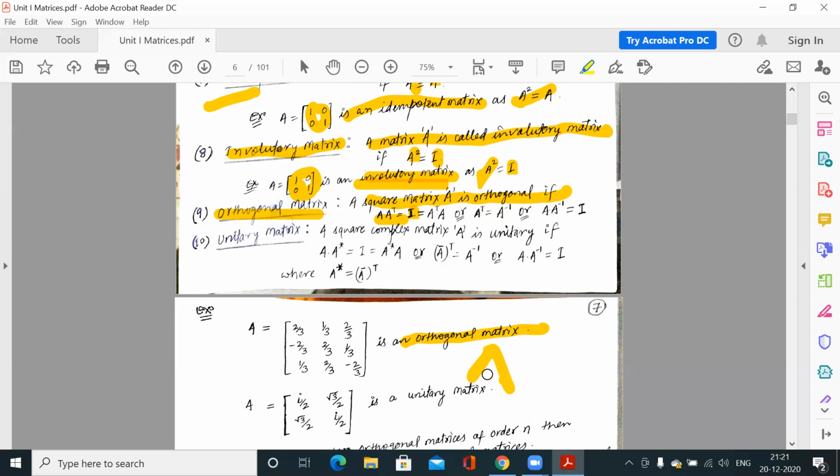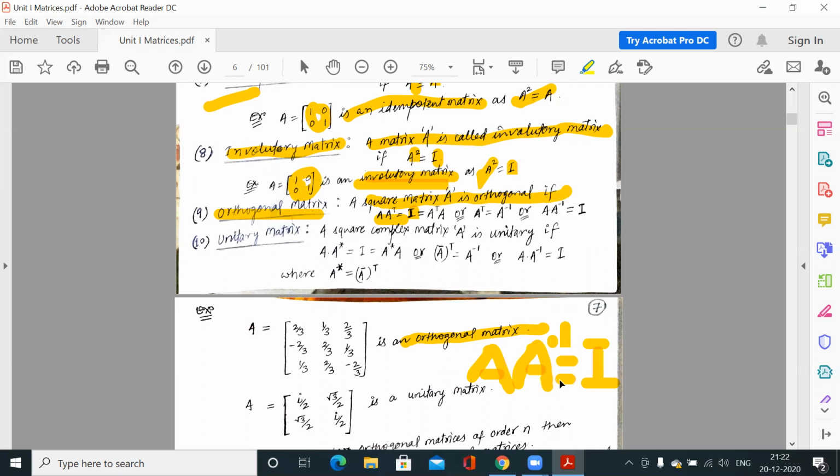If A is any matrix, so what is the inverse of A? Inverse of A is represented by A inverse. So whenever you multiply A inverse to A, what you will find out? You find out an identity matrix. So like here I'm saying that any matrix is orthogonal if A into A transpose is identity. So if you compare this property, A A inverse is equal to I, and here A A transpose is equal to I. So A transpose is equal to A inverse.